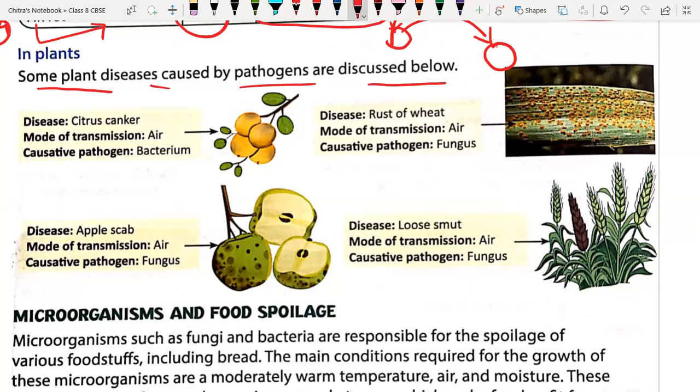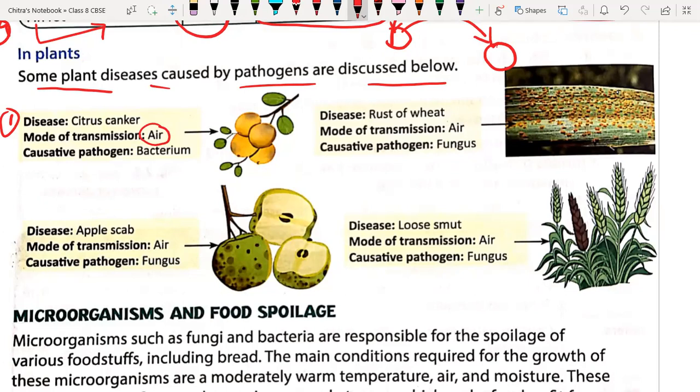First, we have the disease called citrus canker. How is it transmitted? It is transmitted through air, and the causative pathogen is a bacterium. That means bacteria only. Citrus canker is caused by bacteria.